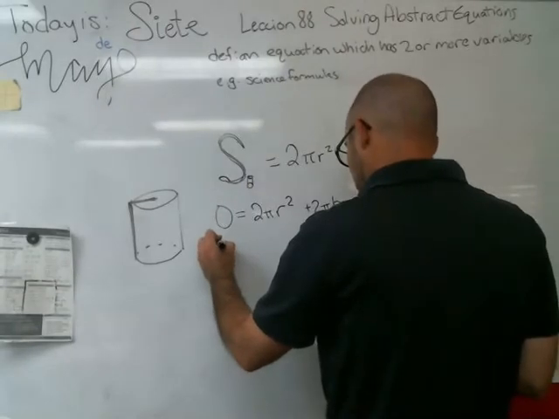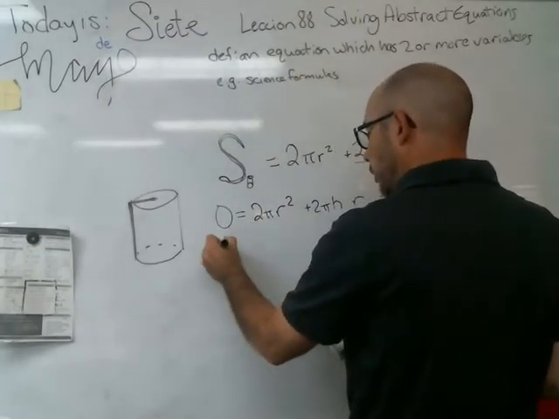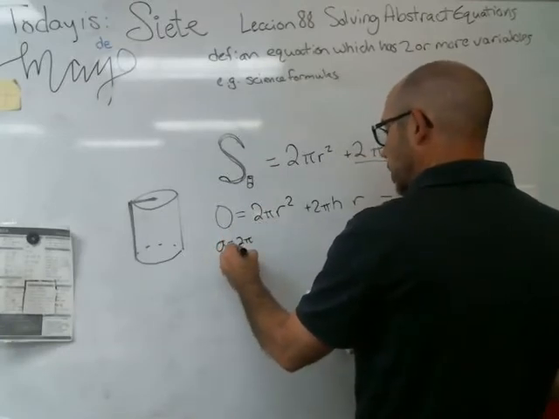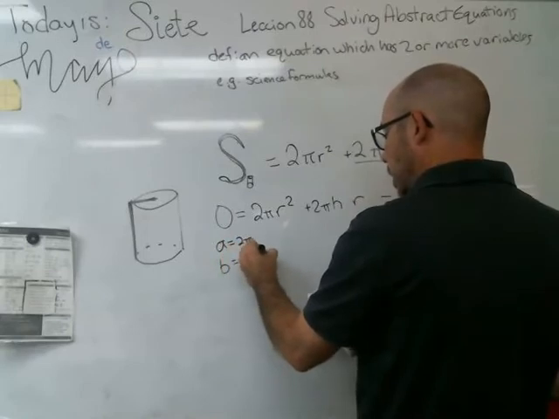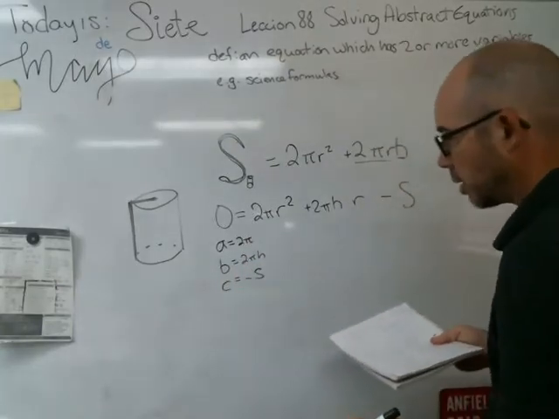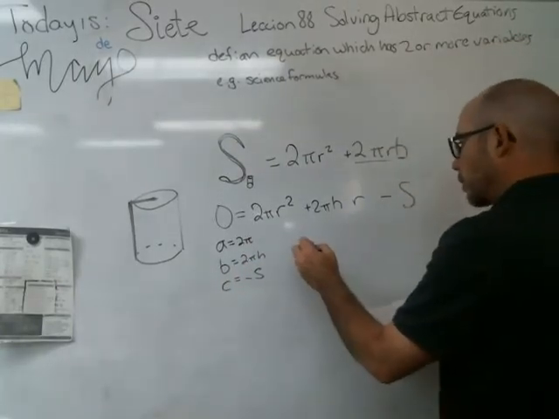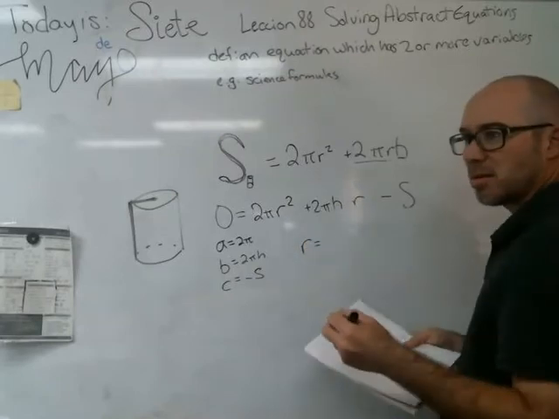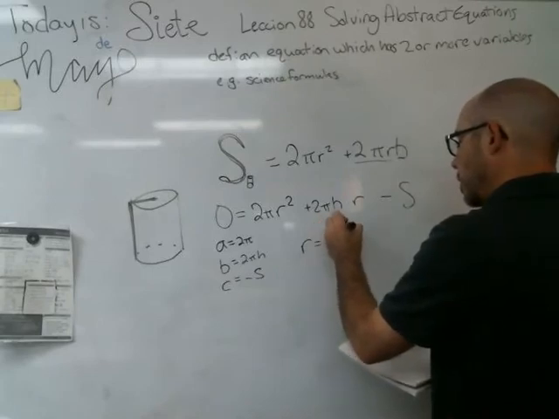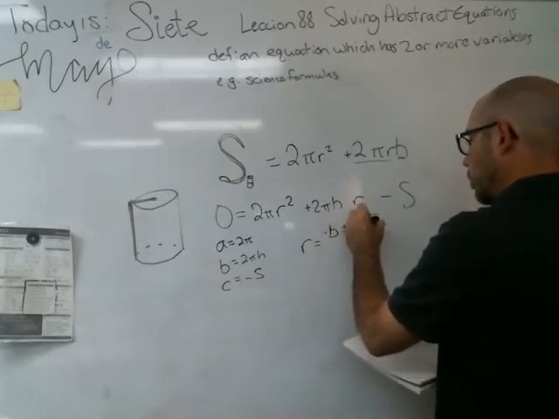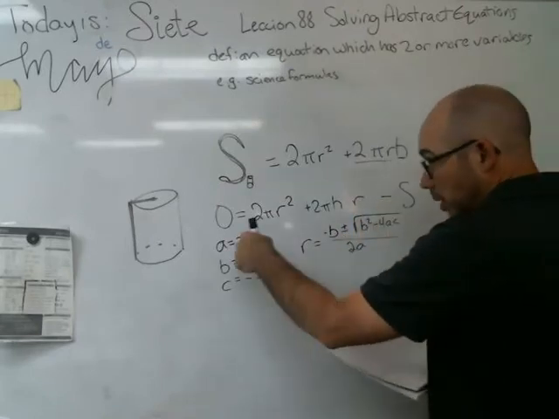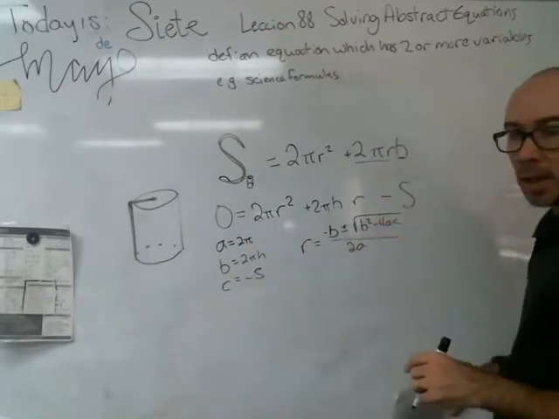It says, let's work with, well, I guess if we look at it, the leading coefficient is 2 pi. See that the next part we have is 2 pi h, and then the third part we have is a negative s. So if we want to solve this for r, we're going to think of it like a quadratic formula. We would have negative b plus or minus the square root of b squared minus 4ac over 2a, just plugging in this mess over here into there.